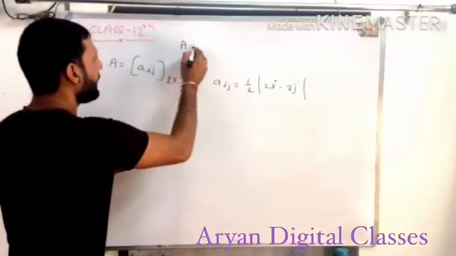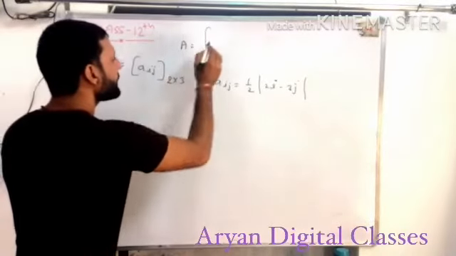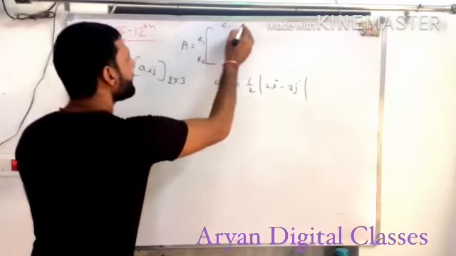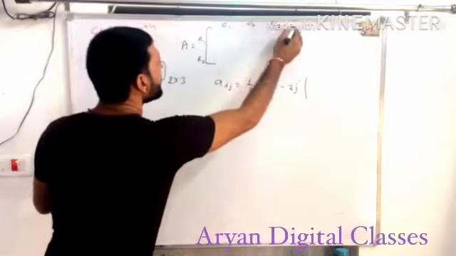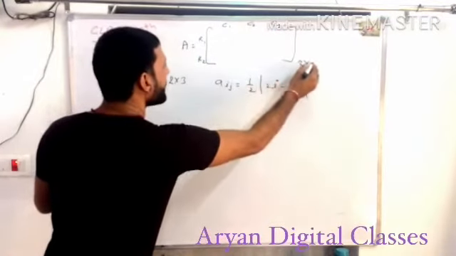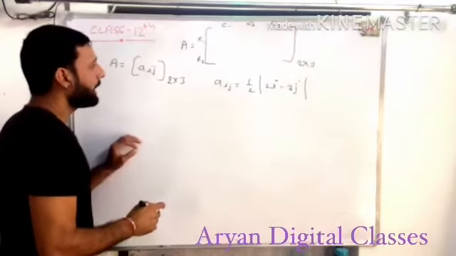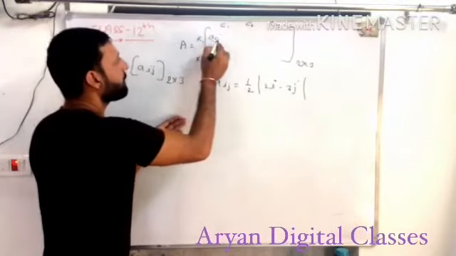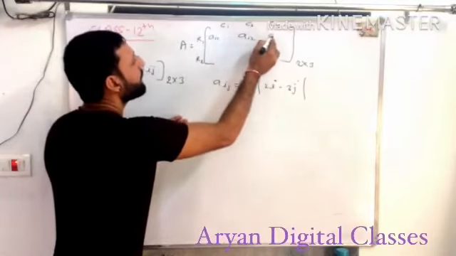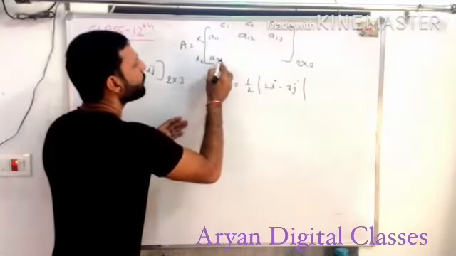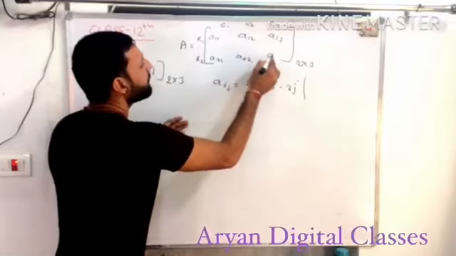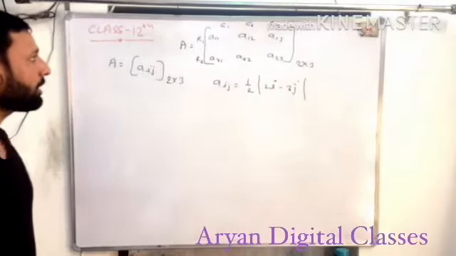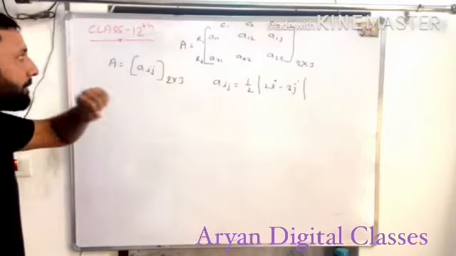Let the matrix have 2 rows, it means R1 and R2, and 3 columns C1, C2 and C3, and the matrix is of 2 by 3 order. Is it clear? Let us make an outline of this: A11, A12, A13, A21, A22, A23. The matrix will look like this for matrix A. Is it clear?